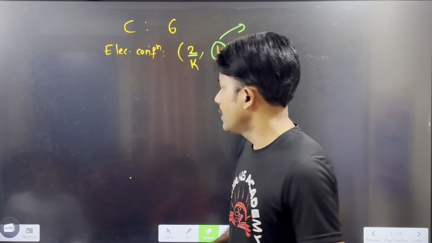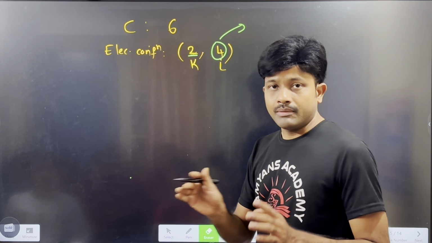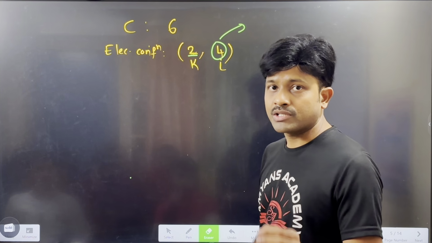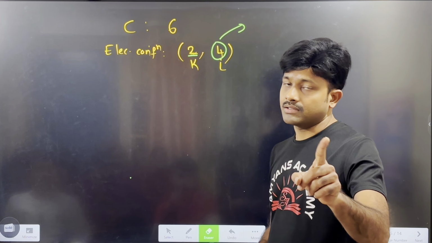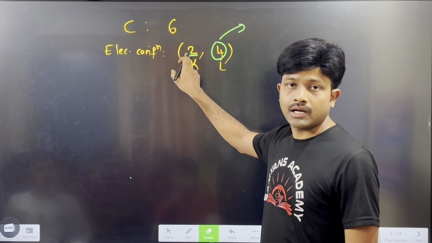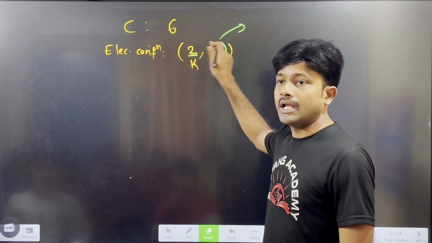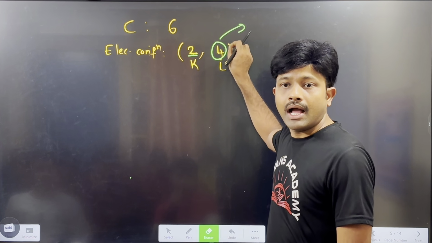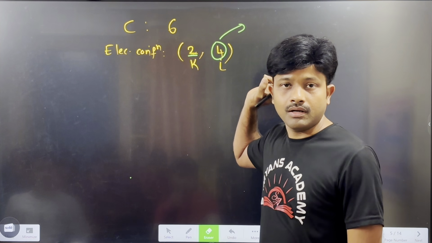bond. For example, now you see, you must always remember, which electrons participate in the bonding? Only the last shell electrons, not the inner electrons. These 2 electrons do not participate in the bonding. Then which electrons participate in the bonding? These 4 electrons participate in the bonding.